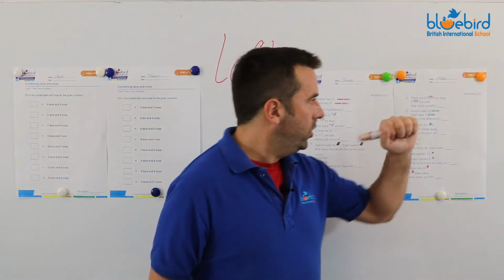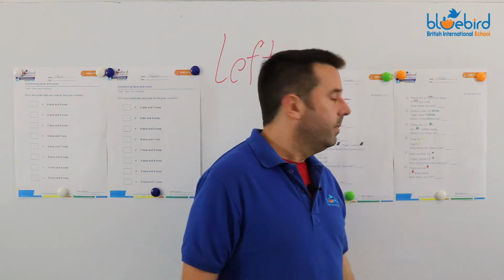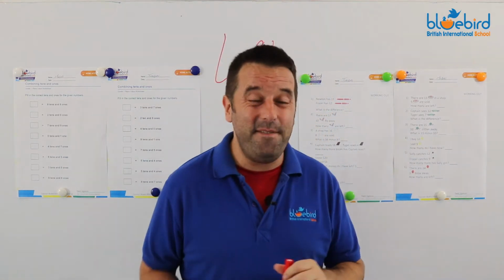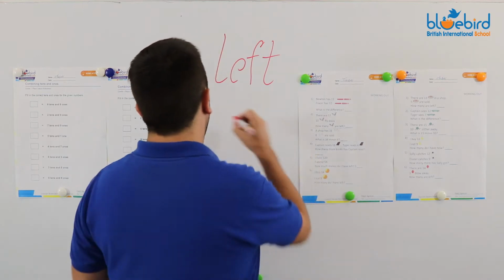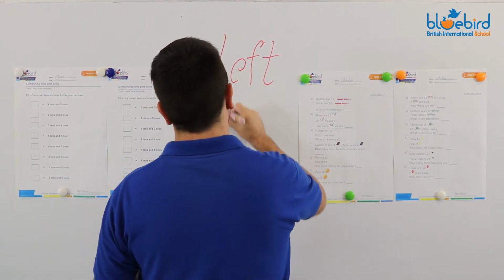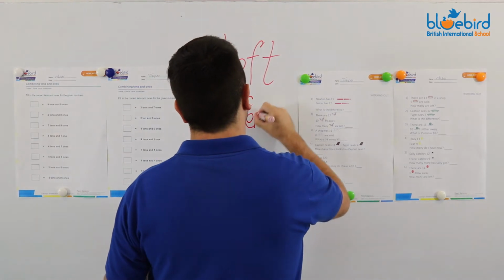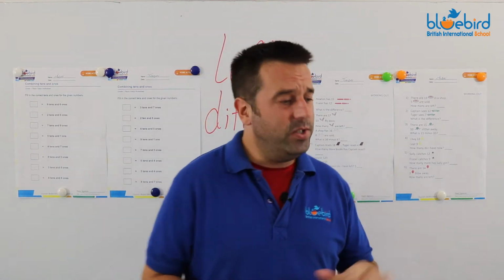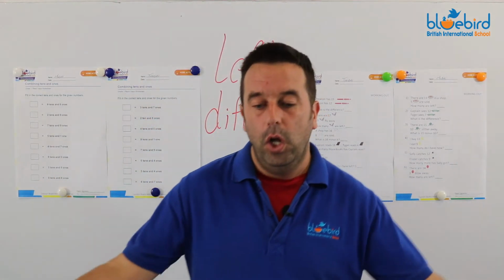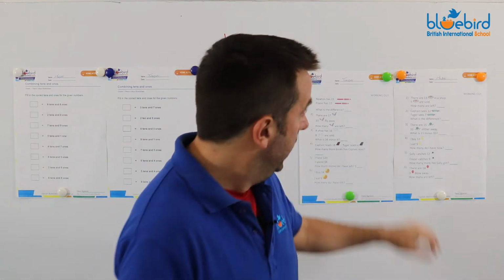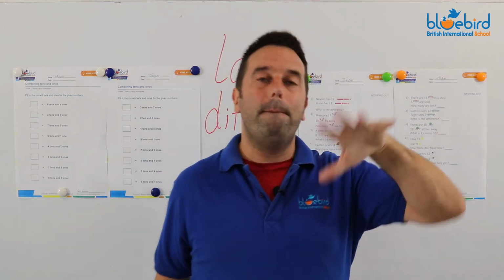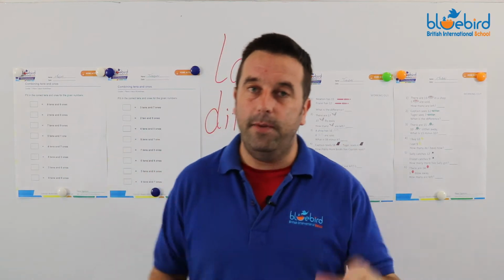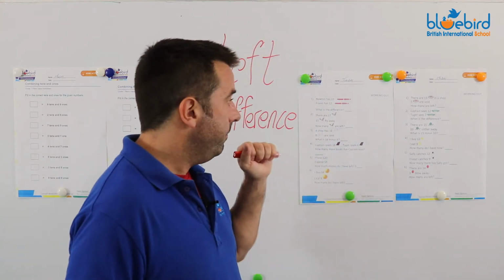Number 2, Captain sees 12 cars. Very good. Tiger sees 7. Good. What's the difference? Here's another one that indicates subtraction: difference. What's the difference between the left side and the right side? You take the smaller one away from the bigger one, and what's left is the difference. So we have 12 minus 7, and we'll be able to see the difference between the two.